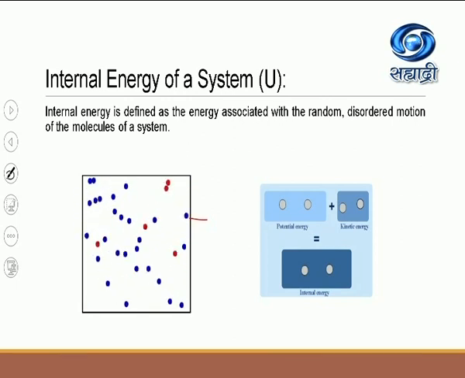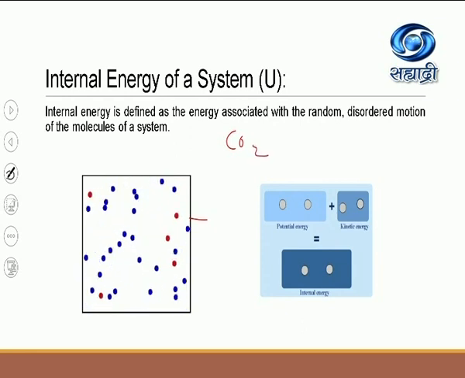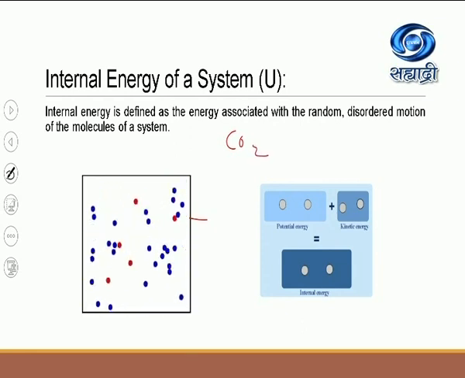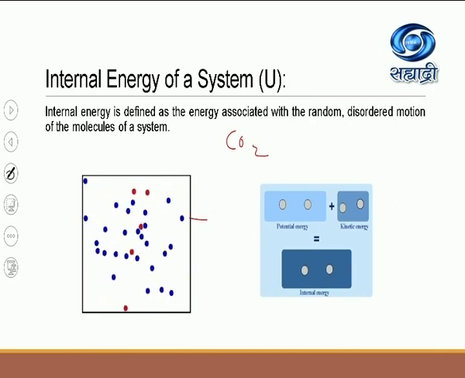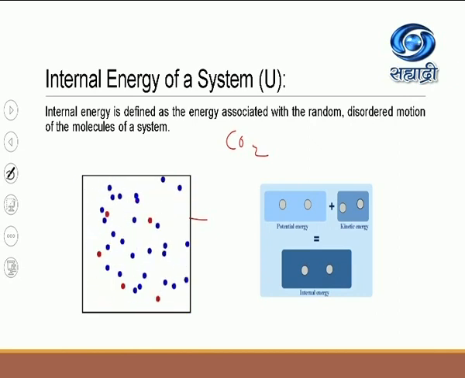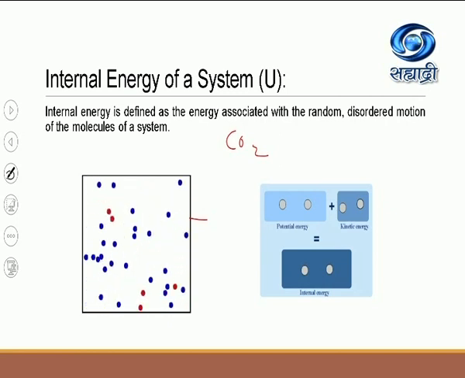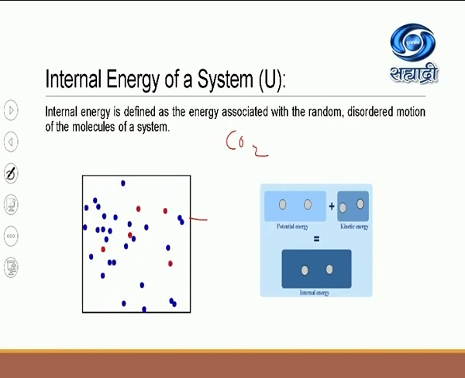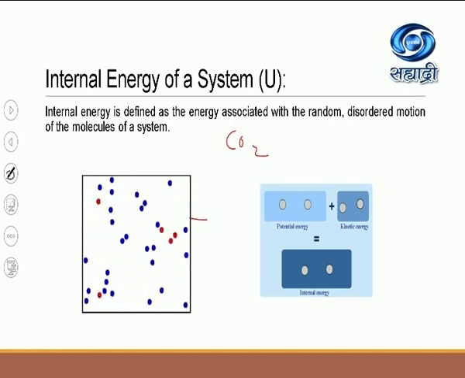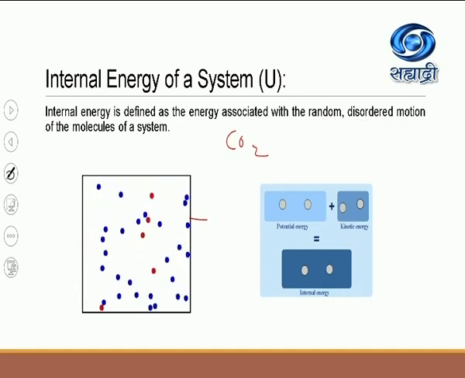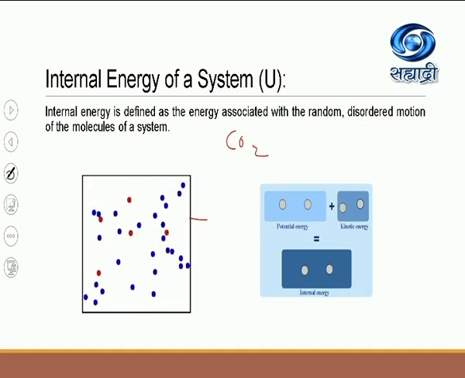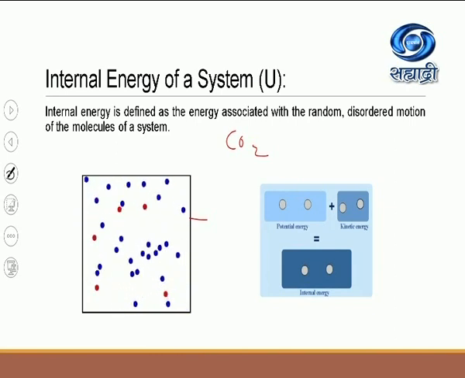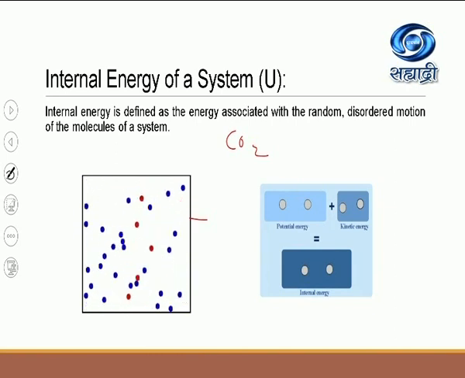But if you consider a diatomic or polyatomic gas, for example carbon dioxide, then along with the translational kinetic energy, you have to consider the rotational as well as the vibrational kinetic energy for the diatomic as well as polyatomic gas molecules. Plus one more thing you should consider, that is the potential energy possessed by all these gas molecules.